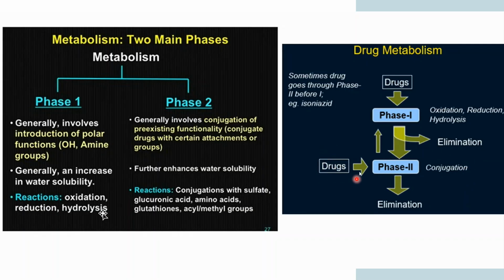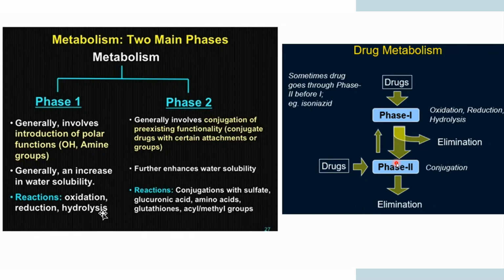And sometimes some drugs directly enter phase two instead of phase one. So this is how drug metabolism works, in two phases, phase one and phase two. In phase one, you are introducing polar groups, and in phase two, you are introducing conjugation. Either way, you are increasing the water solubility of your drug, but the reactions involved are different in phase one and phase two.